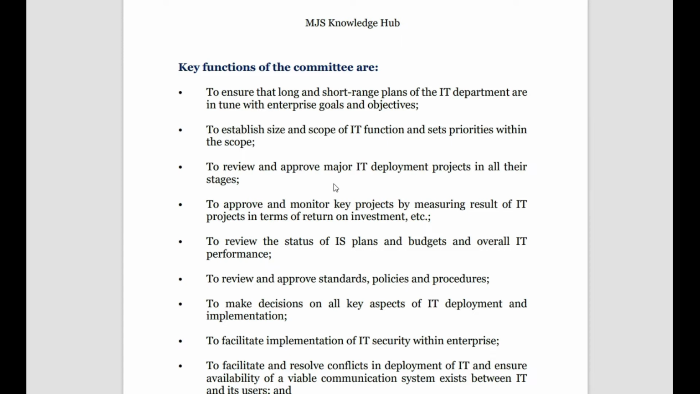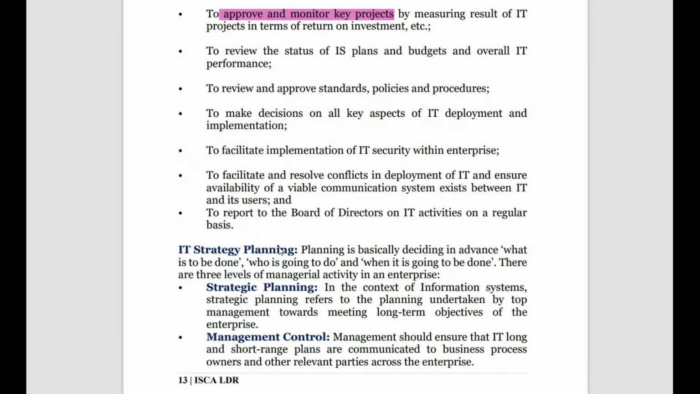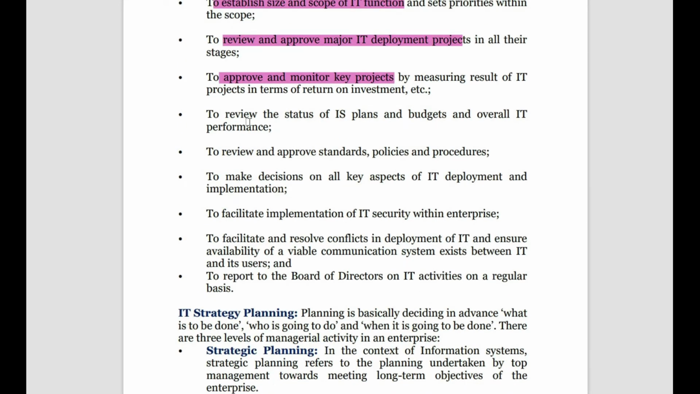Second, to review and approve major IT deployment projects at all the stages. To approve and monitor; these words are important, to ensure long and short range plans. To establish size and scope of IT function, review major IT deployment projects, to approve and monitor key projects, by measuring result of IT projects in terms of return on investment, so how much you're investing, how much you're getting back. To review the status of IS plan budgets. To review and approve standard policies and procedures. To make decisions on all key aspects of IT deployment in the organization and its implementation.